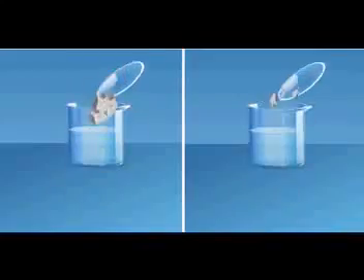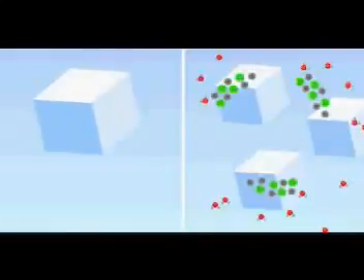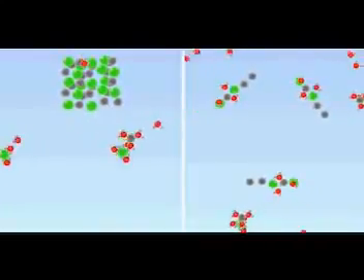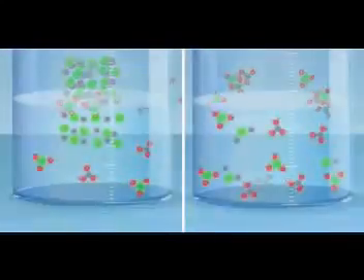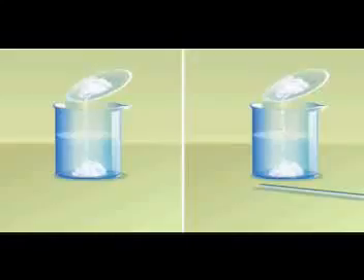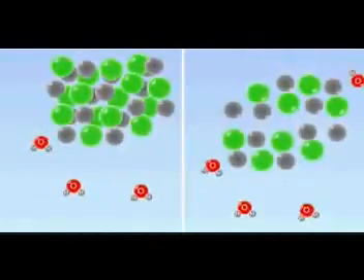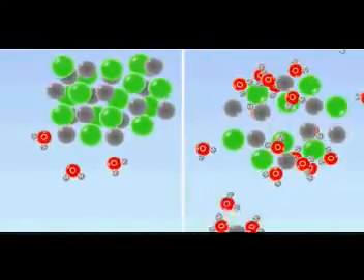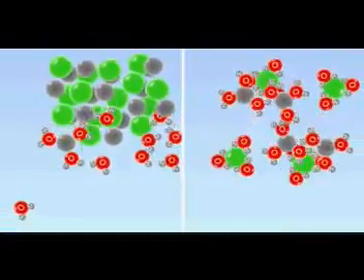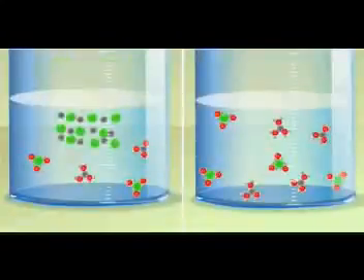A finely divided solid dissolves more quickly because crushing a solid into smaller pieces increases the surface area that comes into contact with the solvent particles. As a result of stirring, solvent particles move faster and they collide more frequently with the system of particles forming the solid. In addition, the solute particles separated from the crystal move away more quickly to make room for another batch of solvent particles.